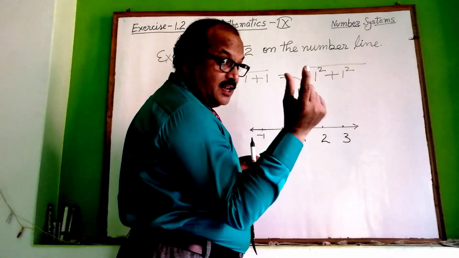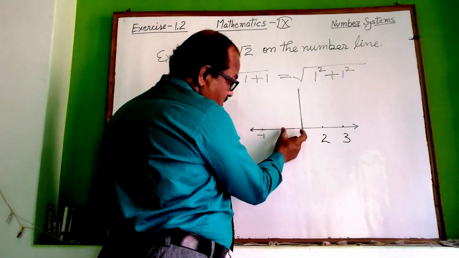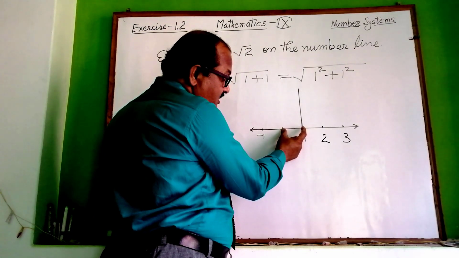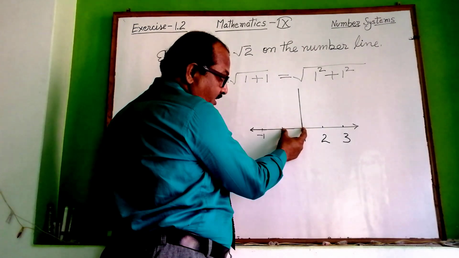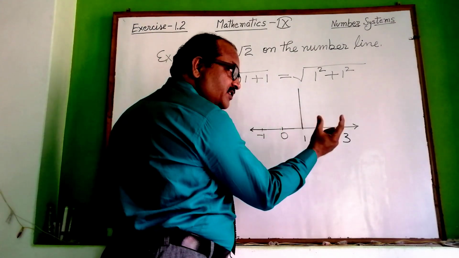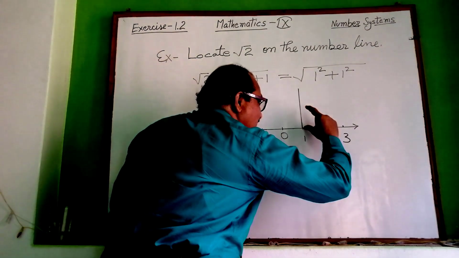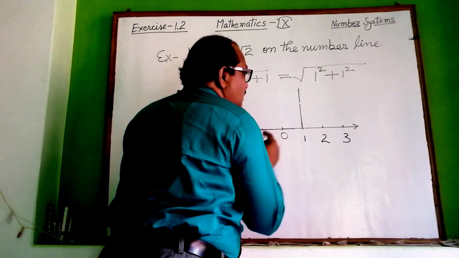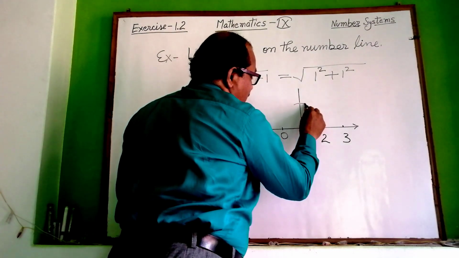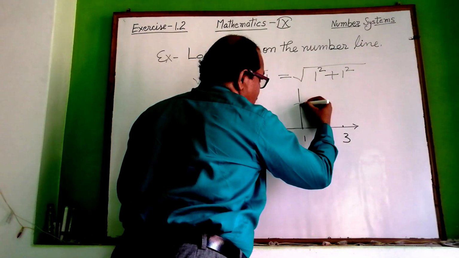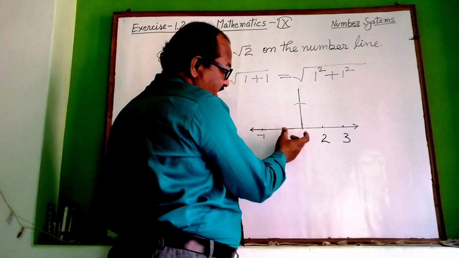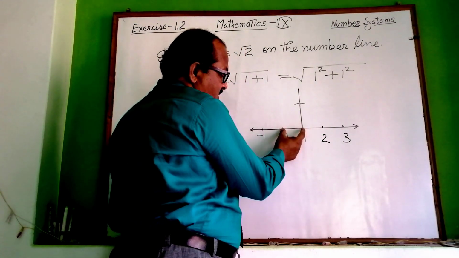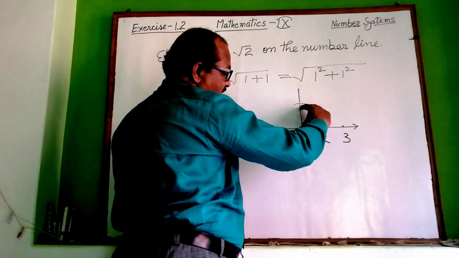It is your compass, so you use the compass needle at 0 and the pencil at the point 1, and the same distance you cut from the point 1, and like this it will cut at this point. The main thing is that both unit distances should be the same. These two distances should be the same.